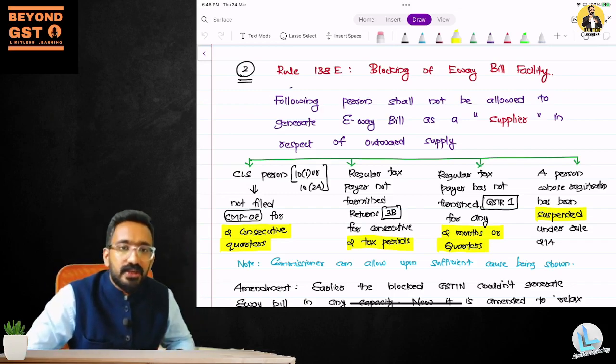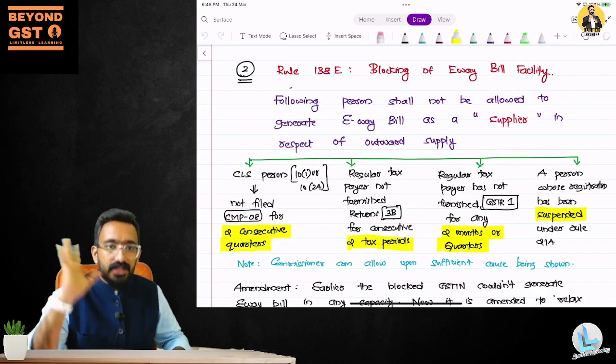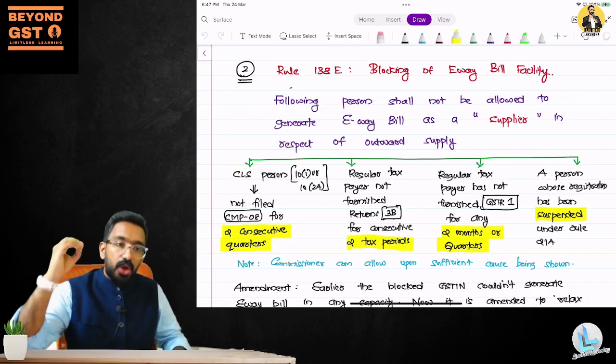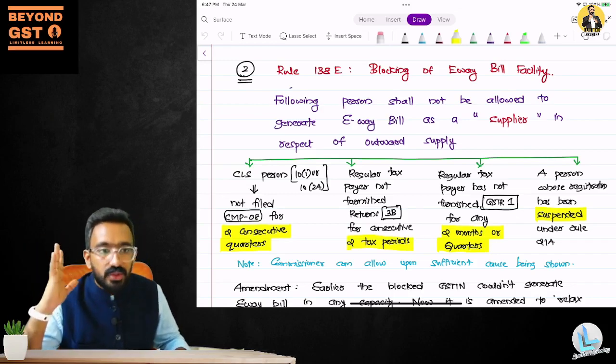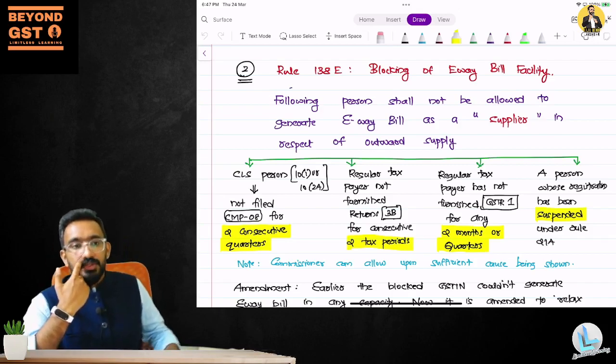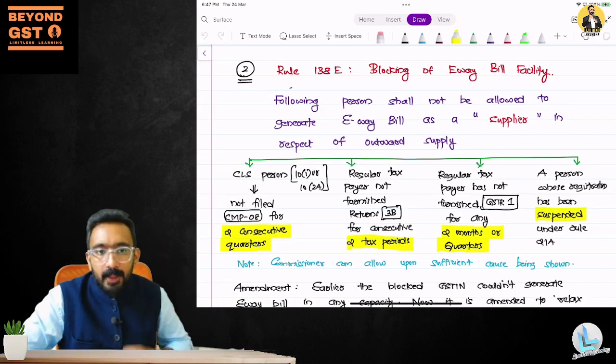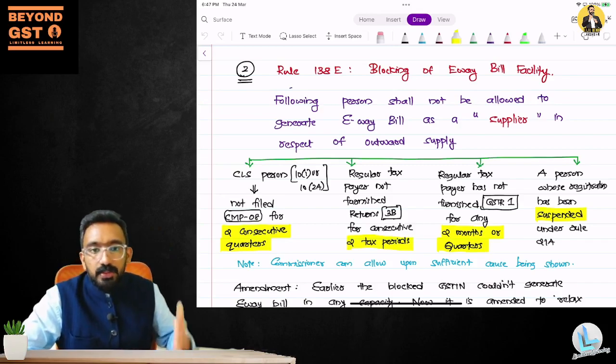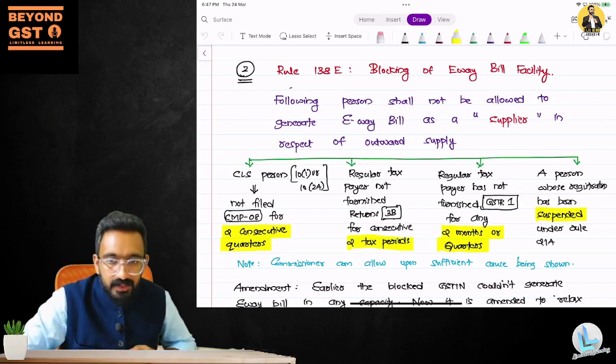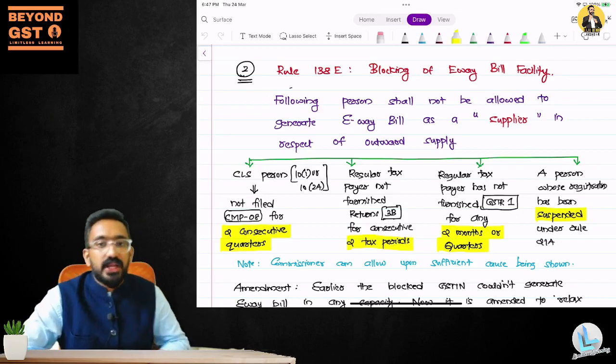What is that provision? They said, blocking of e-way bill facility. They said, we will block your e-way bill facility if you don't comply with your GST. So there were 4 reasons listed on which government was going to block the e-way bill facility. What are the 4 reasons? Let's read what is there on the screen.